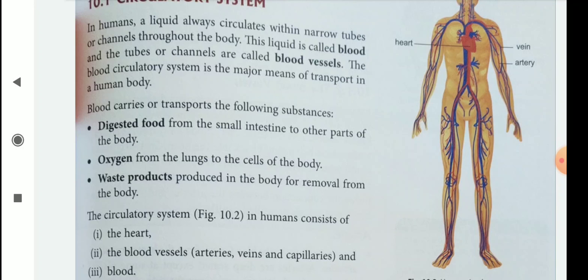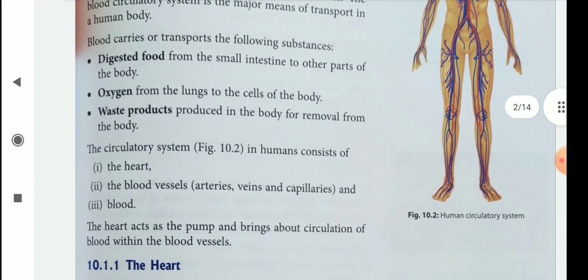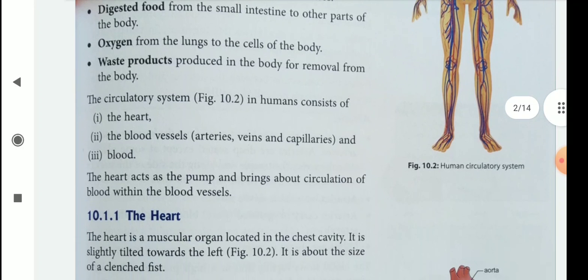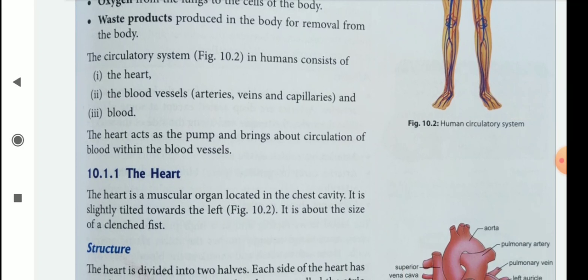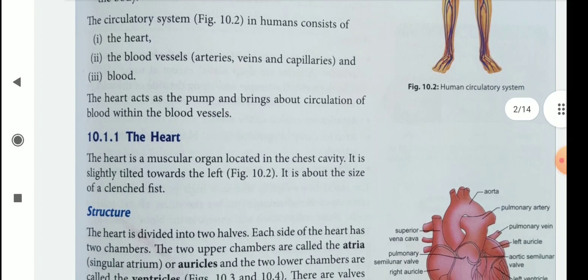The circulatory system in humans consists of the heart, blood vessels and blood. First of all, let us discuss the heart. What is the importance of the heart and the structure of the heart? The heart is a muscular organ located in the chest cavity. It is slightly tilted towards the left. It is about the size of a clenched fist.